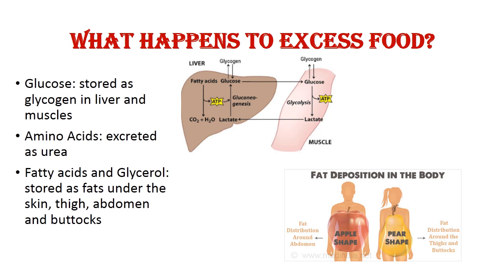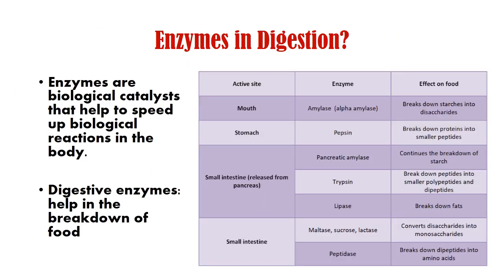Now, the amino acids are not stored anywhere. They are converted to urea, and it is eliminated through the urine by the kidneys. The excess fatty acids and glycerol are stored as fats under the skin, in the thigh, the abdomen, and the buttocks. So that's what happens to excess food.